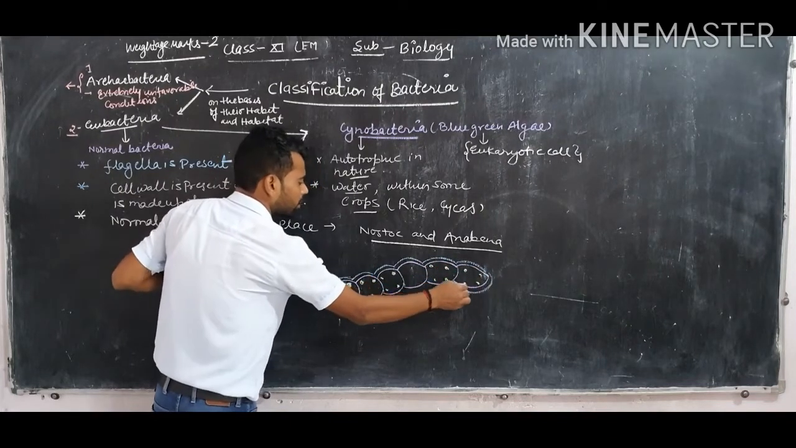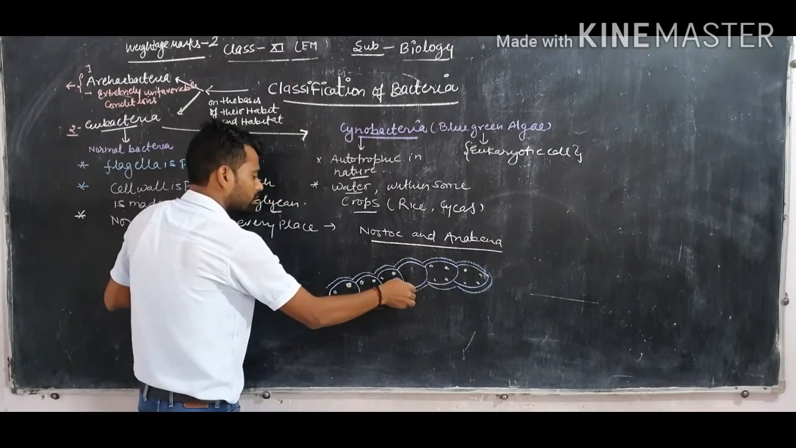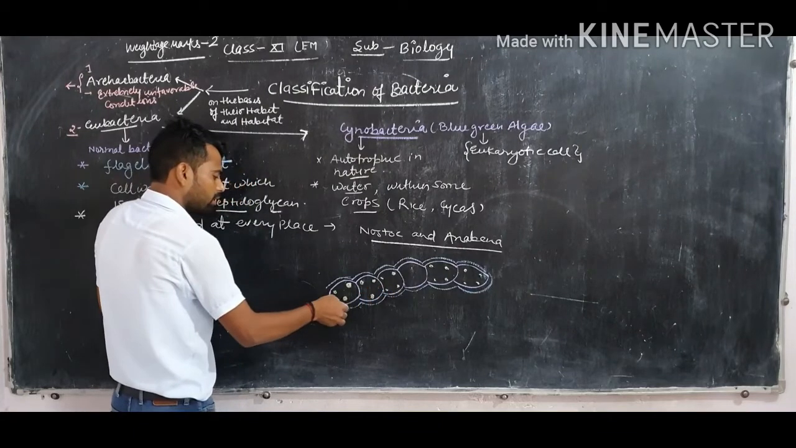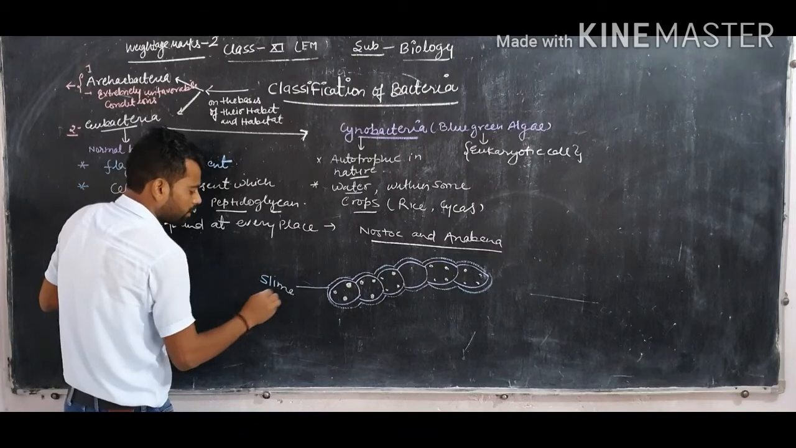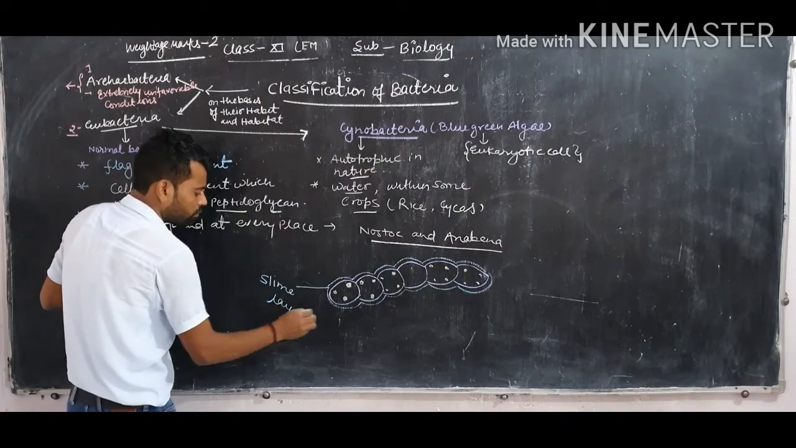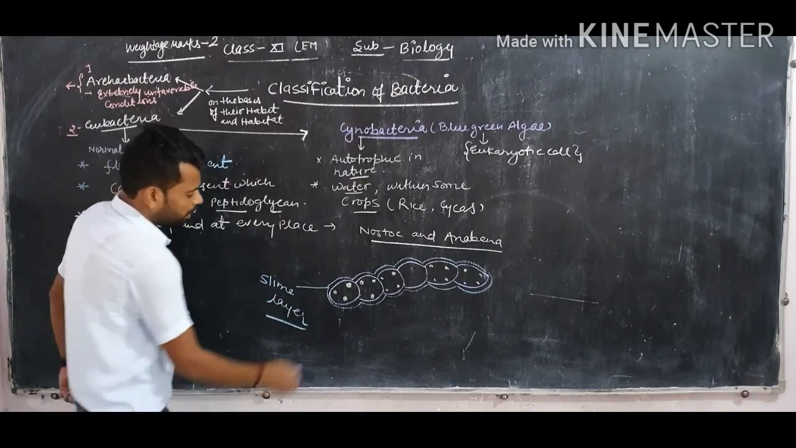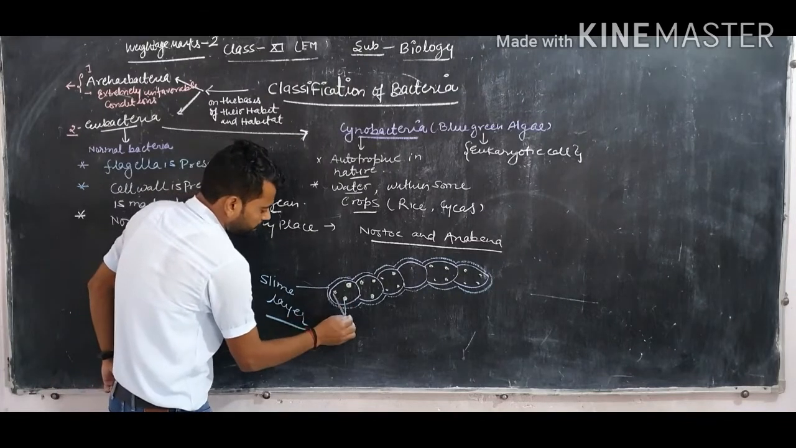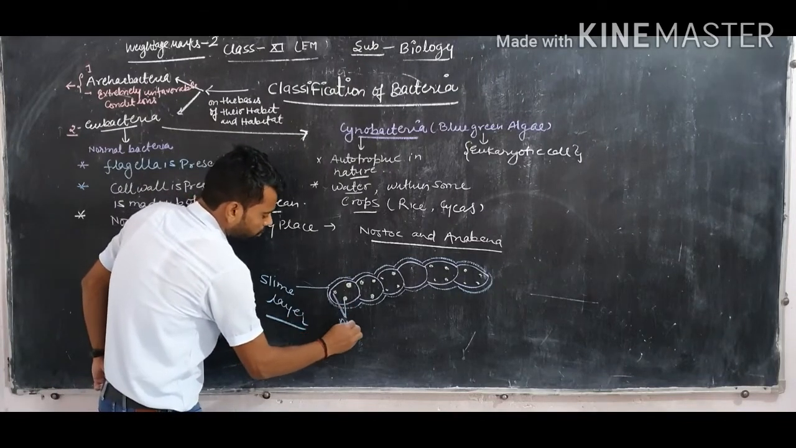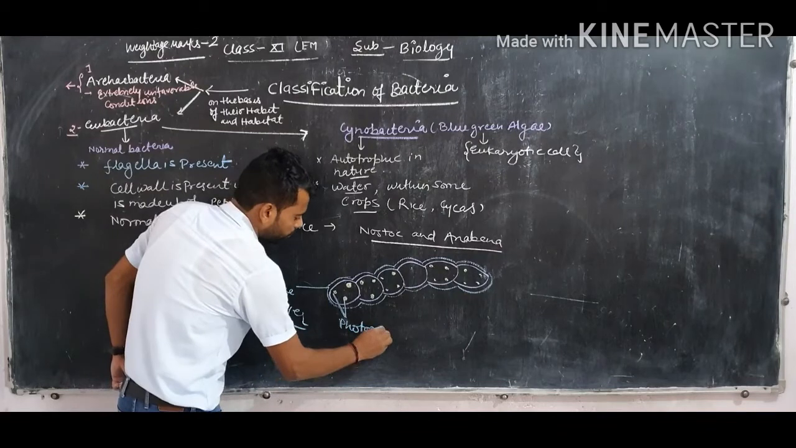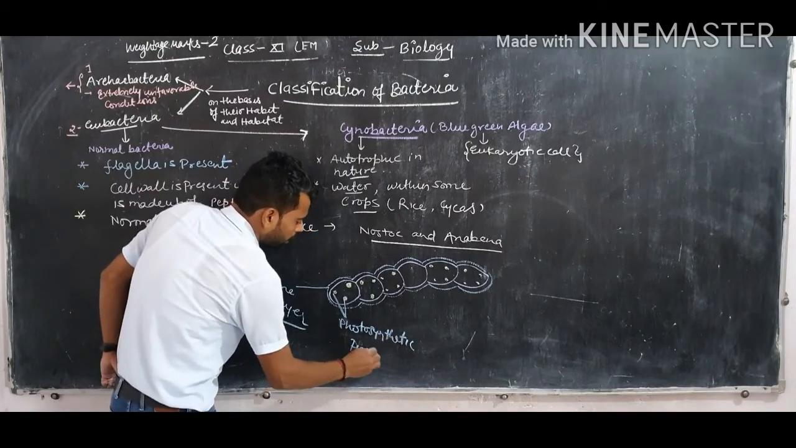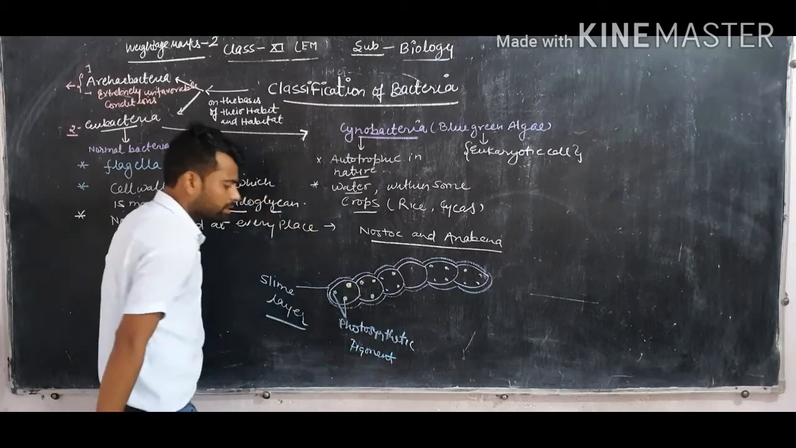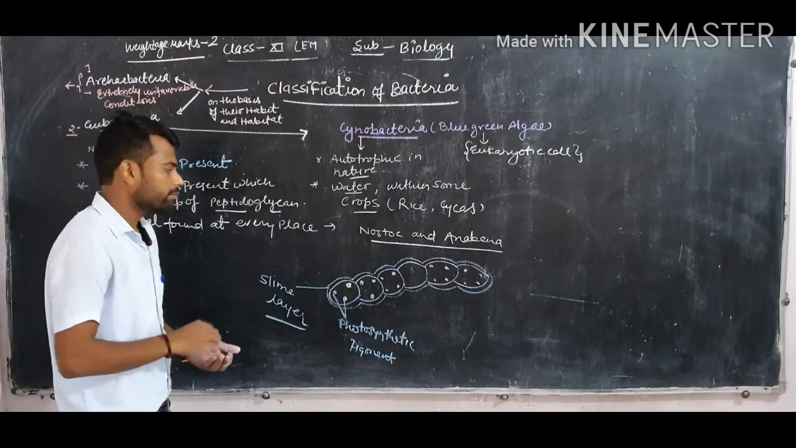This layer is called the slime layer. A slime layer is found on each cyanobacterium. I have already told you about the slime layer, and inside there are some droplet-like structures known as photosynthetic pigment. Clear? By this they can start their photosynthesis and make their food.